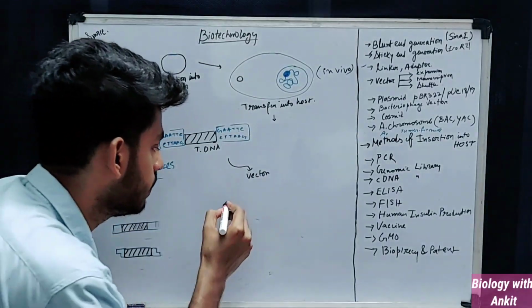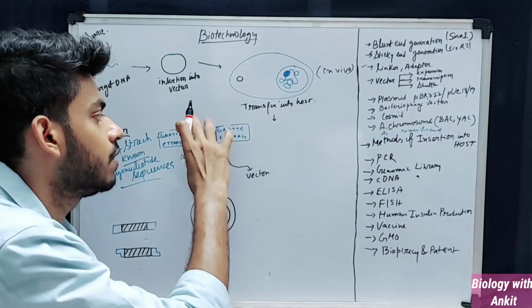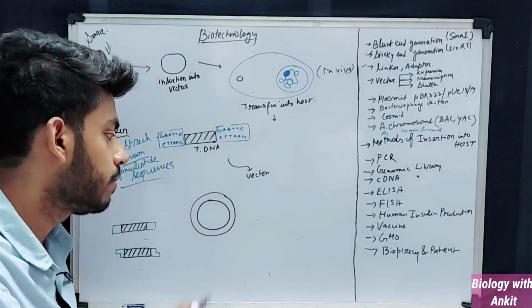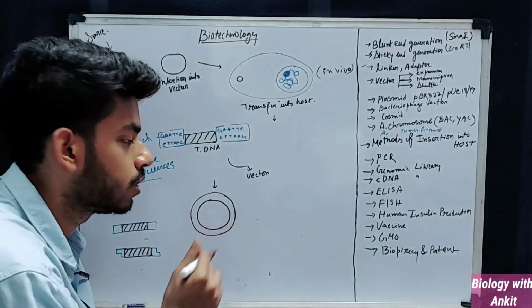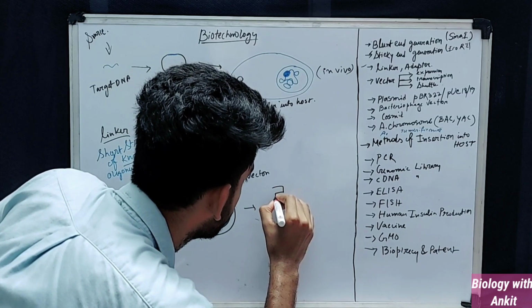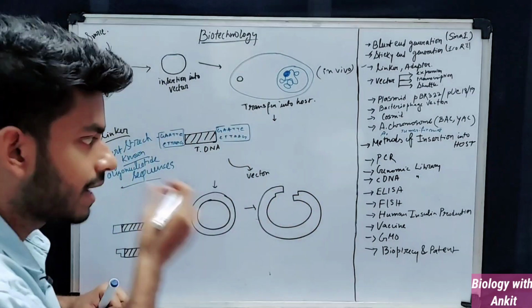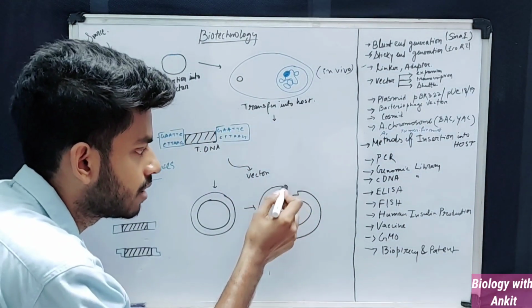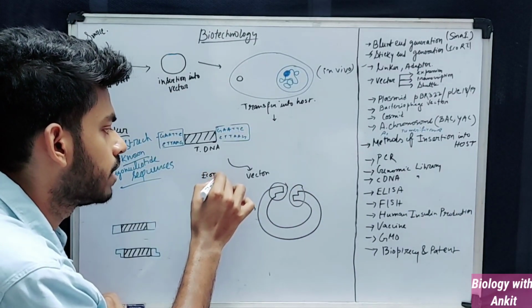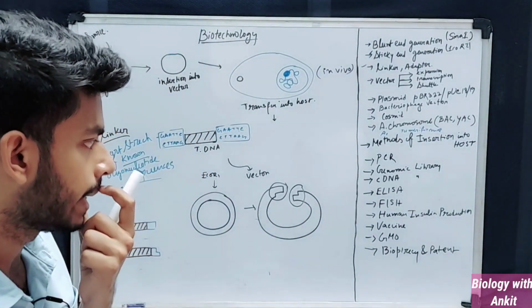So the concept is, see, we need to cut the vector. Suppose this is a vector, or this is a plasmid. To incorporate our target DNA inside the vector molecule, we also need to cut the vector. Okay, we might have cut using an enzyme that produced sticky ends. So the ends might look like this after cutting. You can see these are the staggered ends. Okay, you may imagine that I have used EcoR1, or some other enzyme which has produced these flank ends, or the sticky ends.